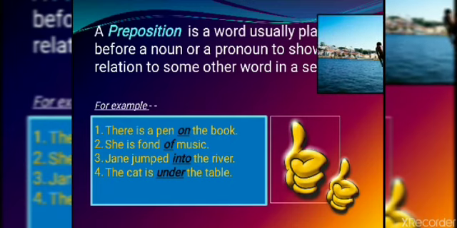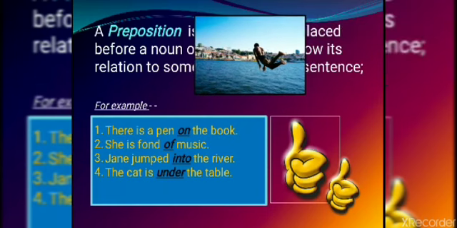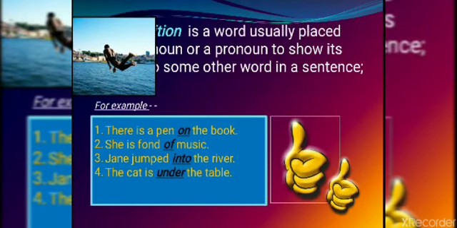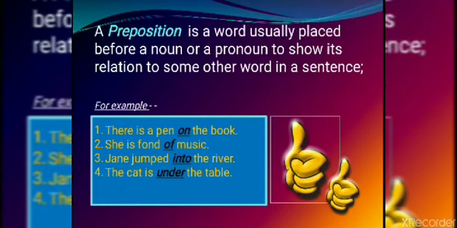Next, Jane jumped into the river. So you can see in the picture there is one person who is jumping into the river. So how did we get to know about this? For example, if I say Jane jumped, and then as the second part, the river, we are not getting the exact meaning. We need to put some words so that it becomes clear how it happened. So, Jane jumped into the river. Prepositions are the words which tell us about the linking.